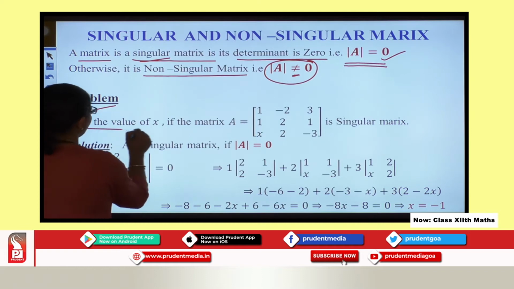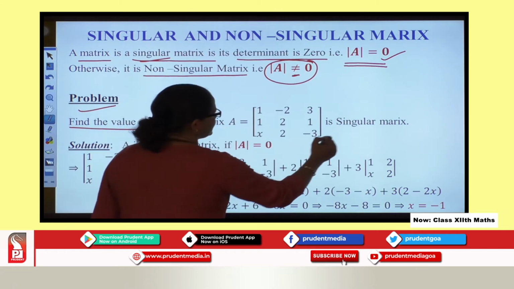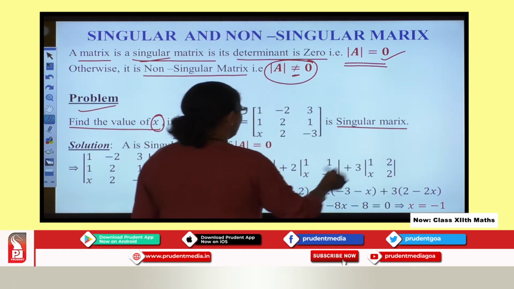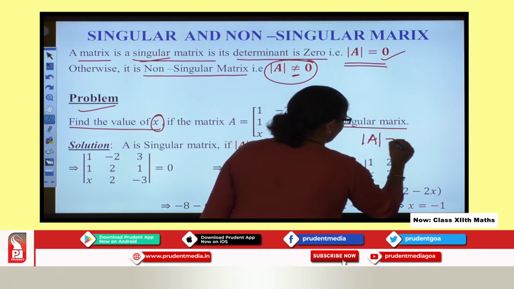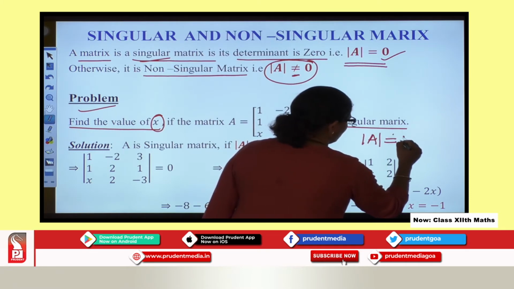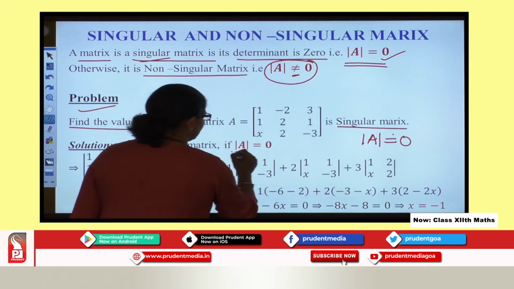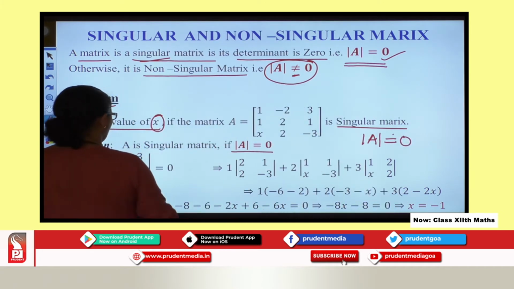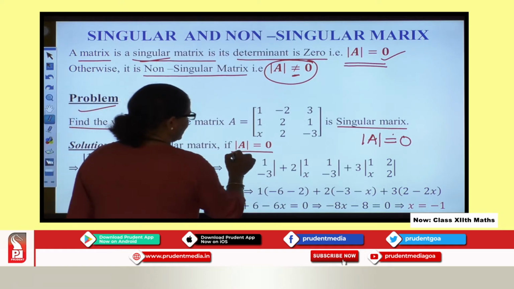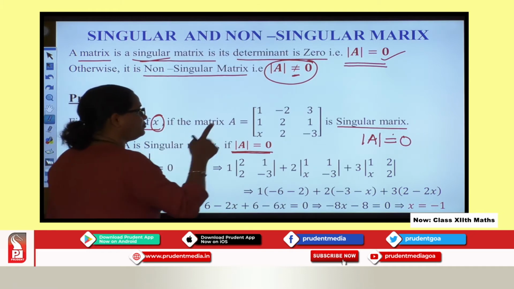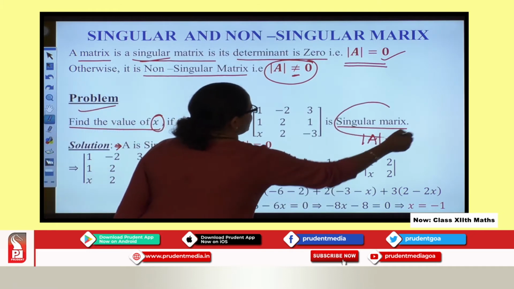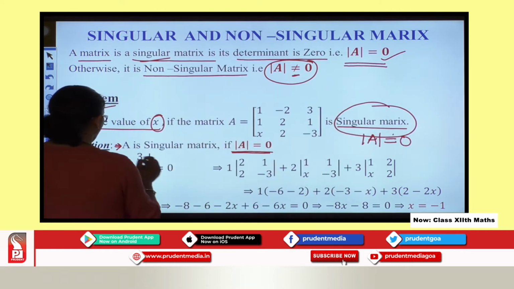Here, find the value of x if the matrix is a singular matrix. What does it mean? It means the determinant value is equal to 0. So you can say the given matrix is a singular matrix if the determinant value is 0. This you need to know when you talk about singular matrices. Now we proceed further.